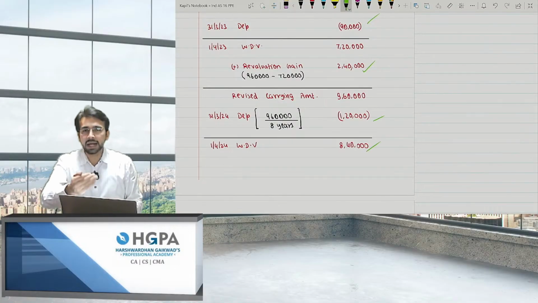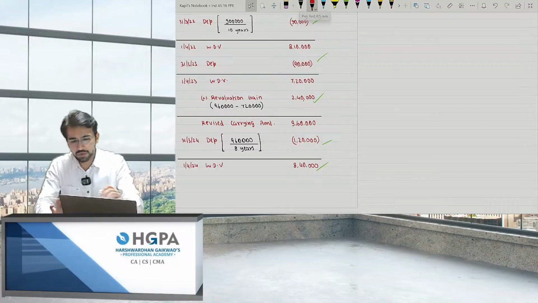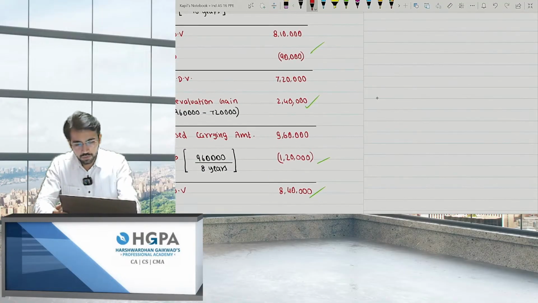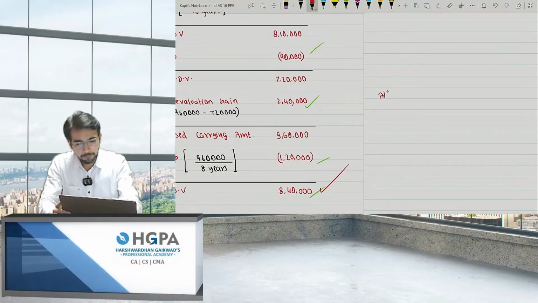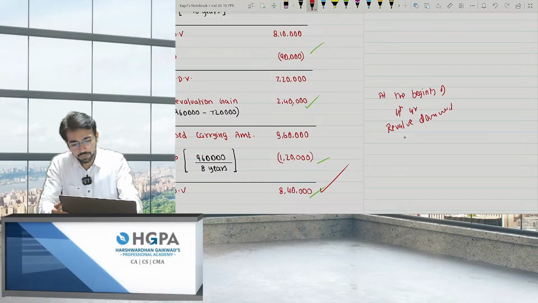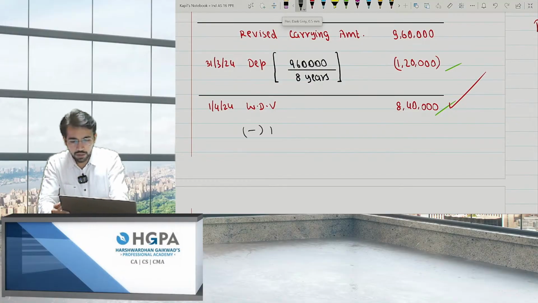Okay. I'm just adding 1 point to it. Please pay attention, okay? Now, what will be the answer if in the fourth year, 3 years are done, right? We are done with 840. The value is 840 now. At the beginning of the fourth year, what will happen if I revalue downward by rupees 3 lakh? So I'm just continuing the picture over here. Revalue downward by rupees 3 lakh.